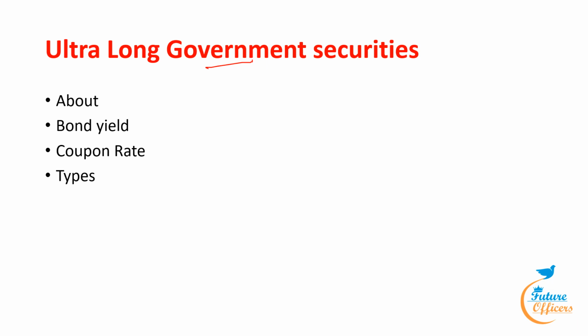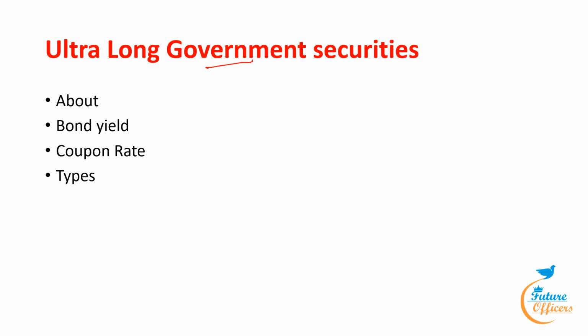Now under this we also have to know about the government securities bond. So what is a government security? A government security is a tradable instrument issued by the central government or the state government. It is a type of debt instrument issued by the government to borrow money from the public to finance its fiscal deficit. A debt instrument is a financial instrument that represents a contractual obligation by the issuer to